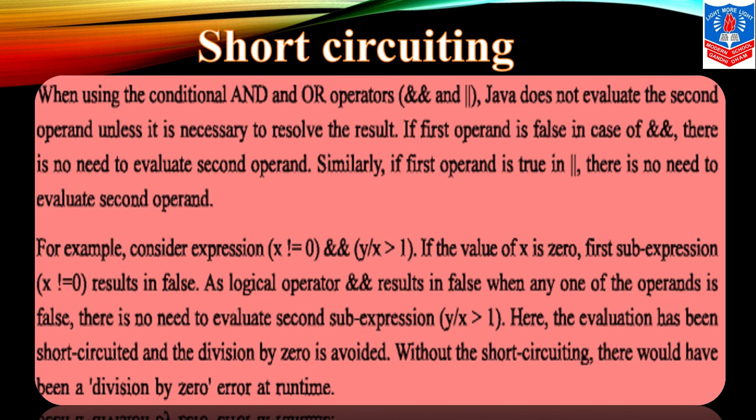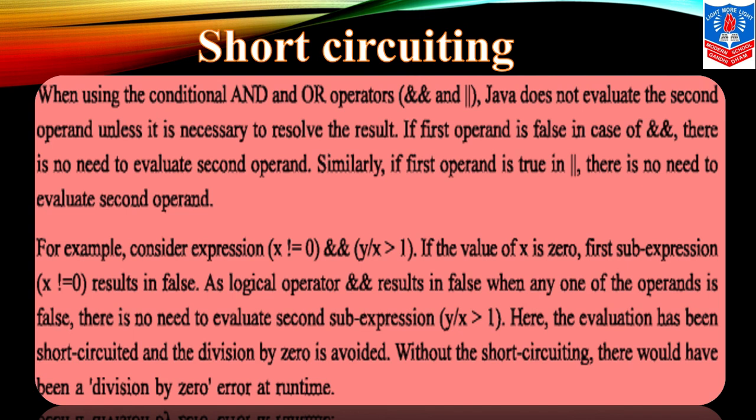For example, consider the expression x not equals to 0, ampersand, or we can say AND, y by x greater than 1. If the value of x is 0, the first sub expression x not equals to 0 will be false.